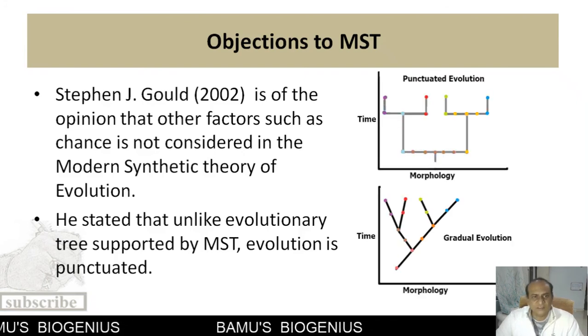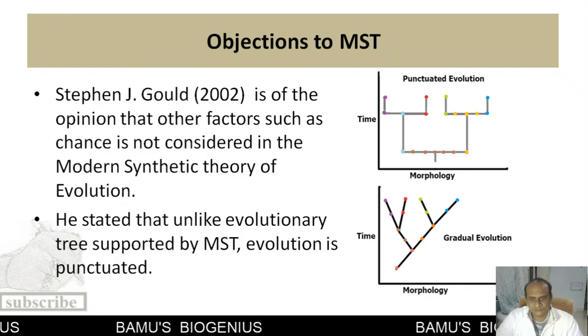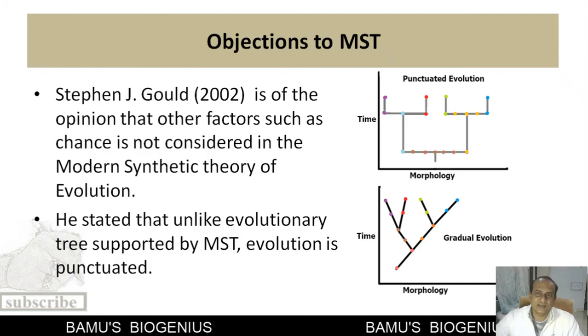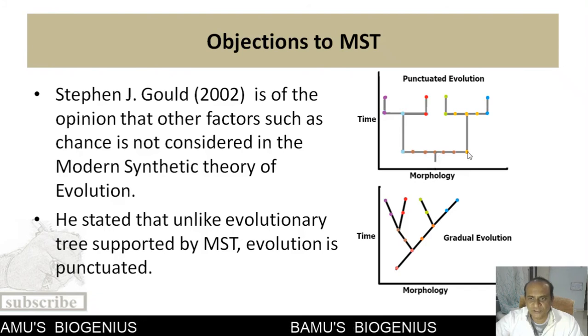Again, he is of the opinion that unlike the evolutionary tree or gradual evolution, evolution is punctuated: organisms undergo sudden mutations and change to another form.